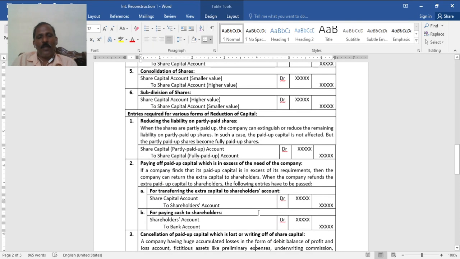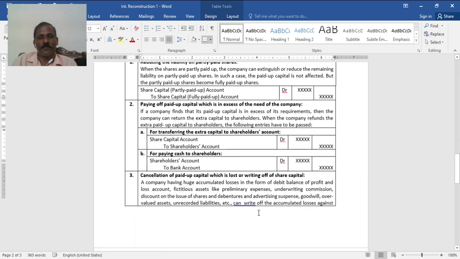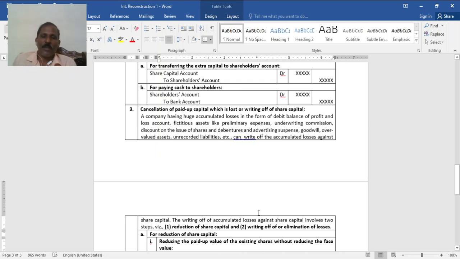Then repaying paid up capital which is in excess. If the company finds that its paid up capital is in excess of its requirements, then the company can return the extra capital, and the capital refund of extra paid up capital requires the following entries. 1. For the transfer of extra capital to shareholders, then to pay the shareholders by bank or cash. Then cancellation of paid up share capital.